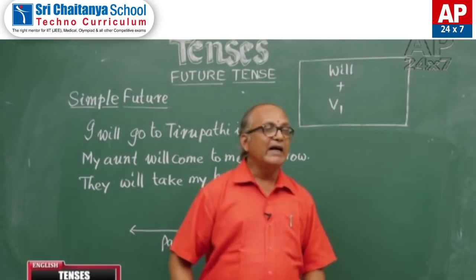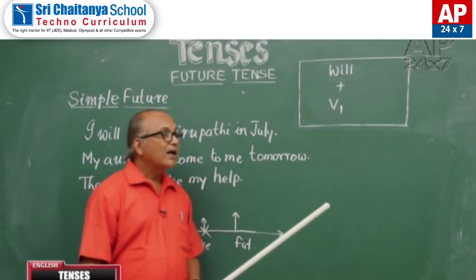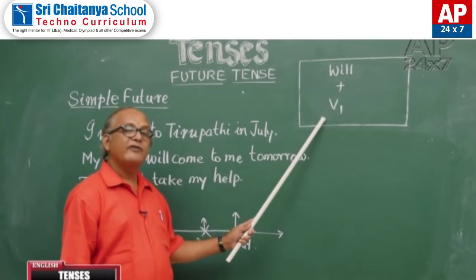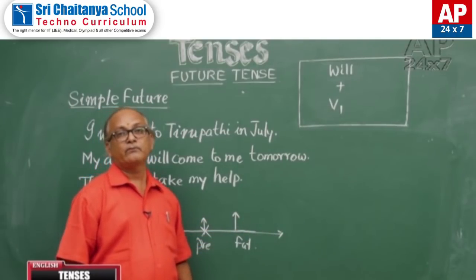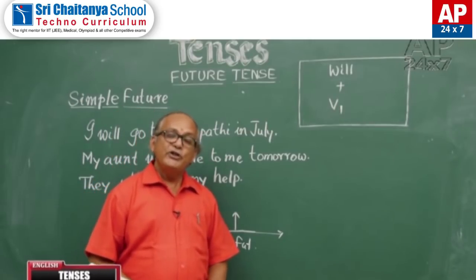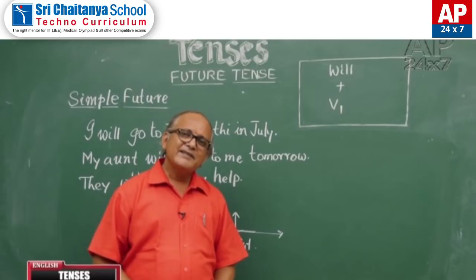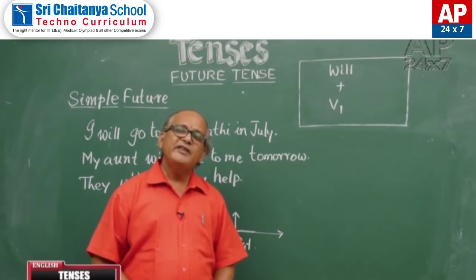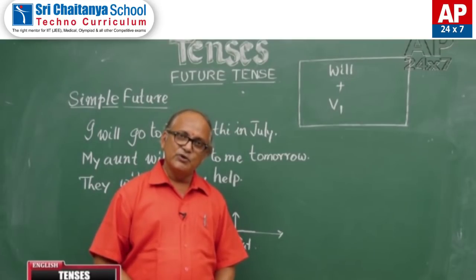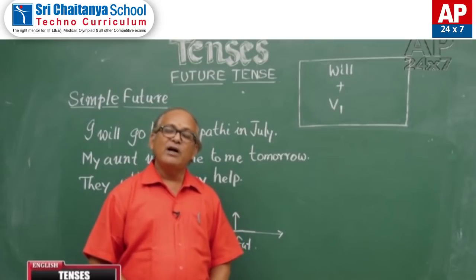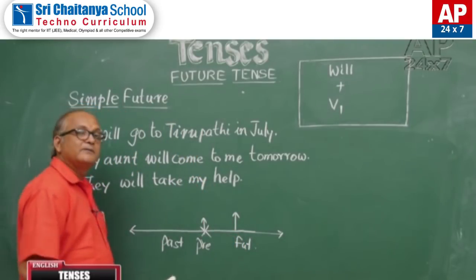So, we can say that simple future consists of the helping verb will and the first form of the verb. Coming to the use of simple future, it simply indicates an action which is yet to start or which will take place in future.